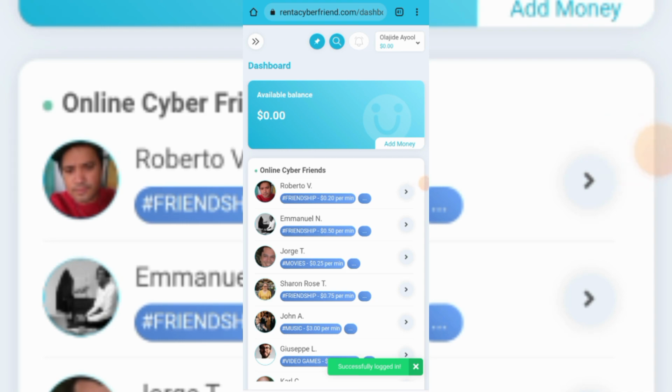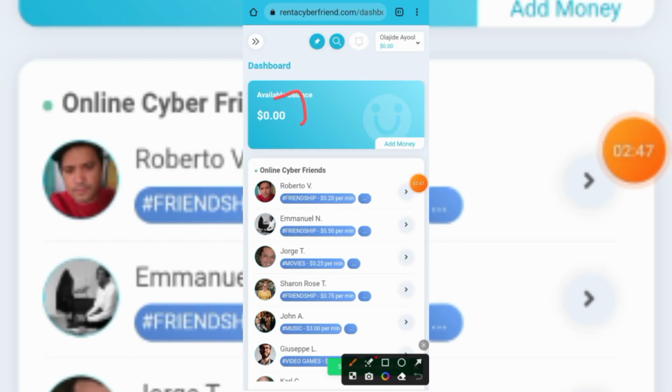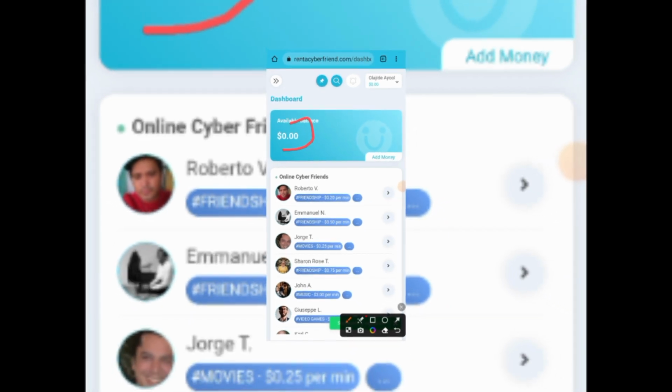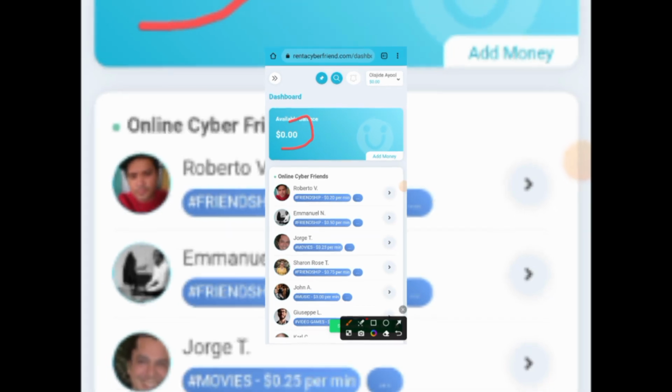So guys, I just logged into my account. You can see once you create your account, this is how your dashboard is going to look. It's going to have your balance right here. You can see zero balance, and the reason is because I just created a new account for the purpose of this tutorial.